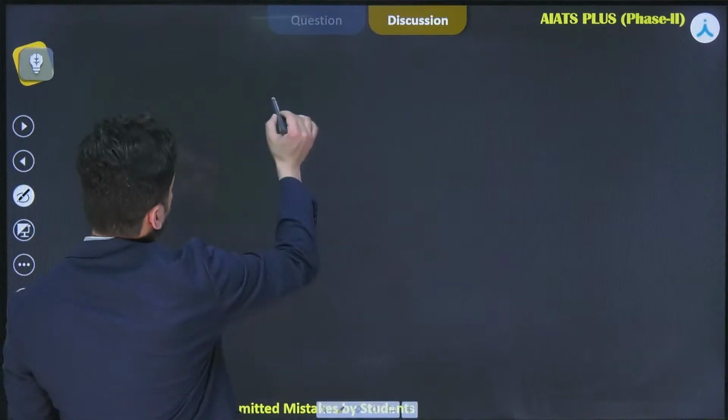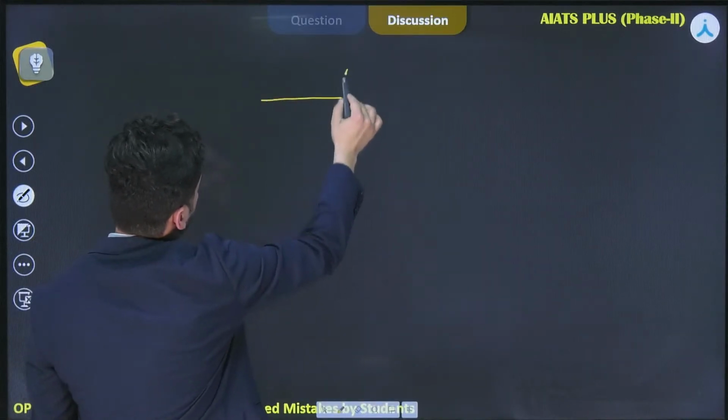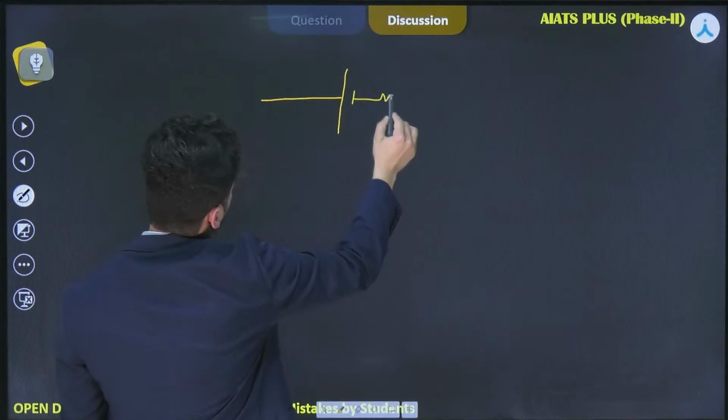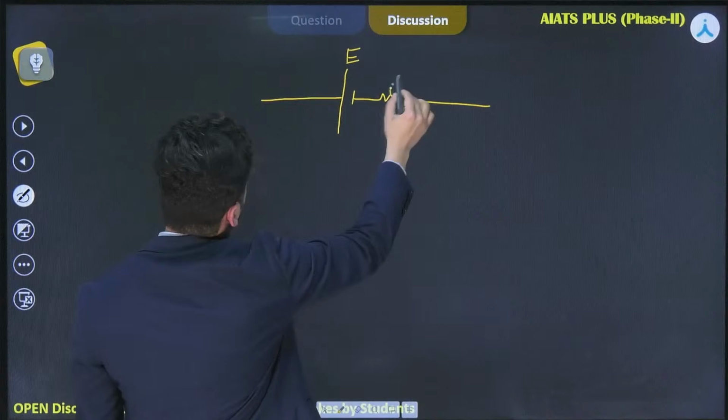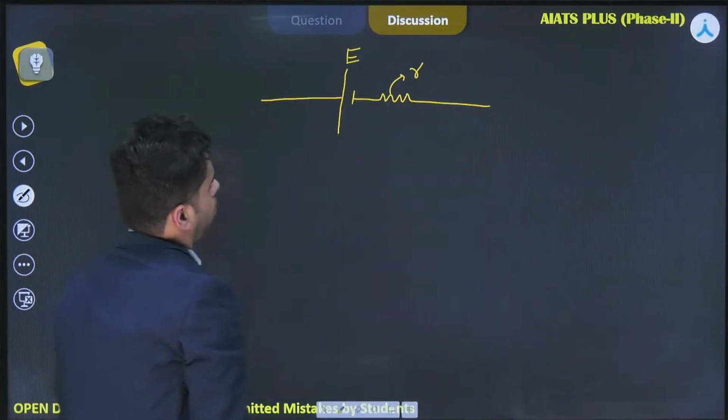So dear students, first of all, to solve this problem, you should know the concept of terminal potential difference across the battery. See, E denotes the EMF of the battery and R denotes the internal resistance of the battery.